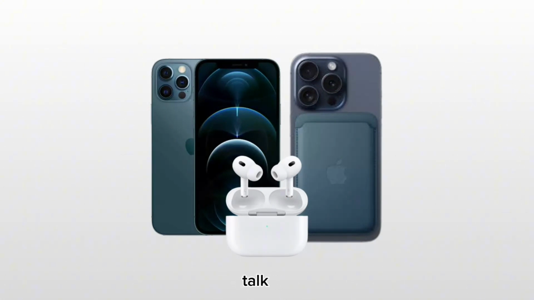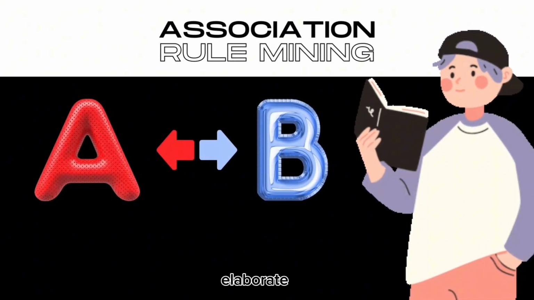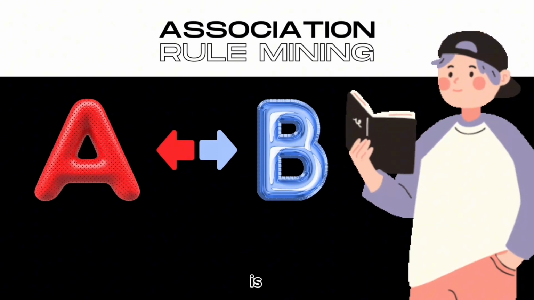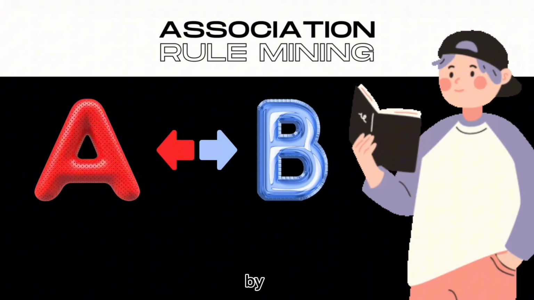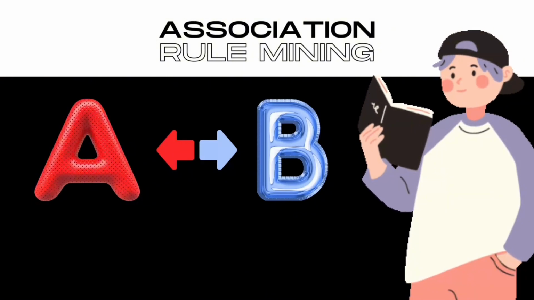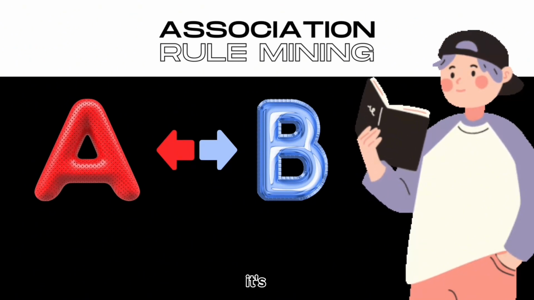This is what we are going to talk about in this session, which is association rule mining and the Apriori algorithm. Association rule can be thought of as an if-then relationship. Just to elaborate on that, we have come up with a rule. Suppose if an item A is being bought by the customer, then the chances of item B being picked by the customer under the same transaction ID is found out. You need to understand here that it's not a causality. Rather, it's a co-occurrence pattern that comes to the fore.